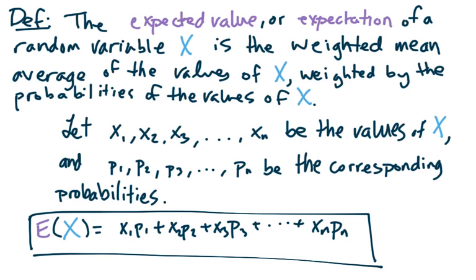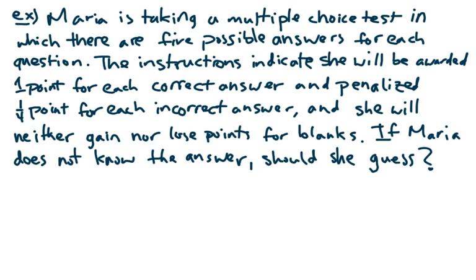Net win. So we're going to be figuring out what X is, right? That's a big part of each of these problems. So our first word problem. Maria is taking a multiple choice test in which there are 5 possible answers.